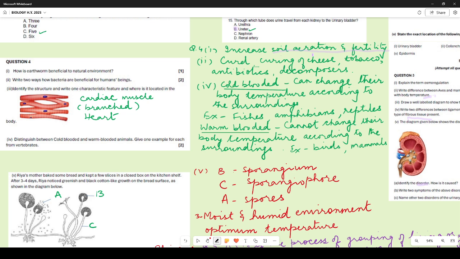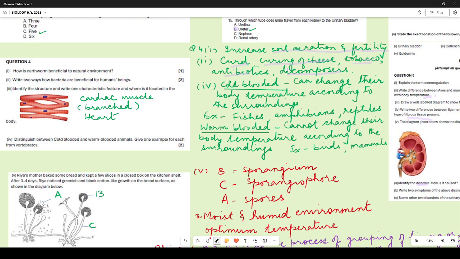Right, two ways by which bacteria are beneficial for human beings. A lot of things are there. They are used to prepare curd. They are used in curing of cheese and tobacco. They give flavor to cheese. A lot of antibiotics are prepared using bacteria. They serve as decomposers. So any of these you could have written.